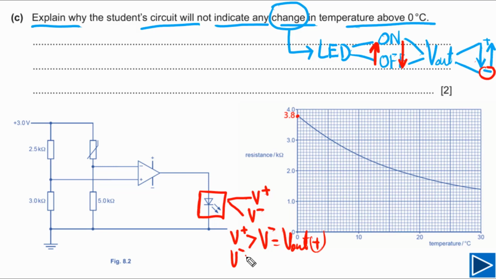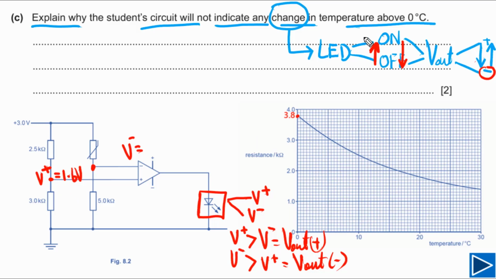If V negative is greater than V positive, V out will be negative. Now we need to understand the value of V negative at this point. V positive we already have because this is a constant potential at this point, since we have fixed resistors here. And V positive is equal to 1.6 volts.